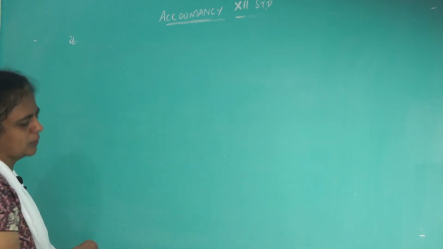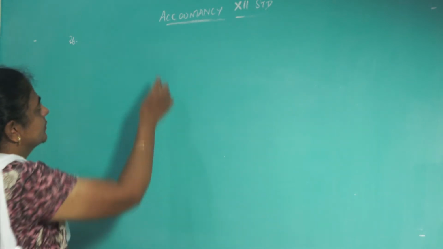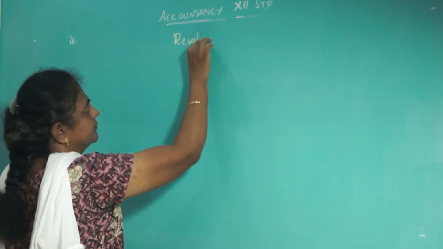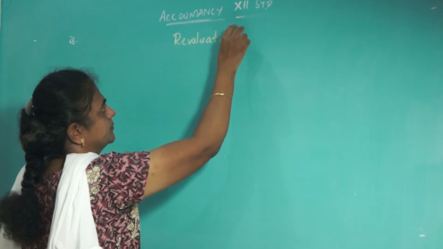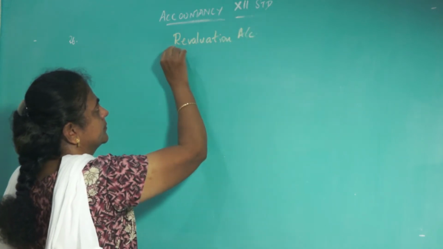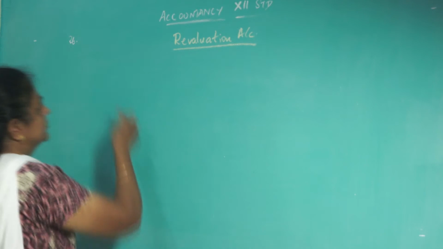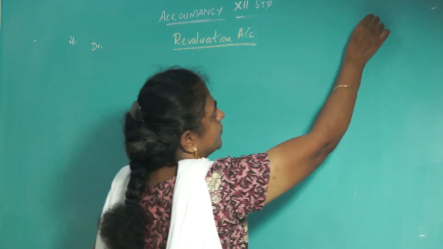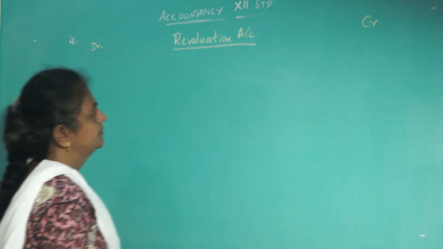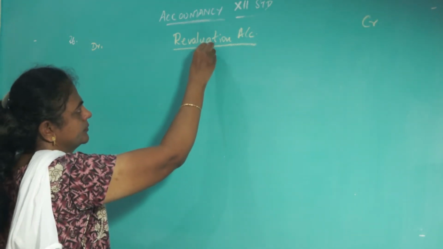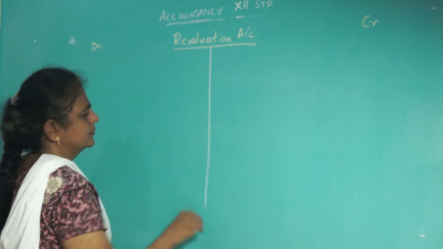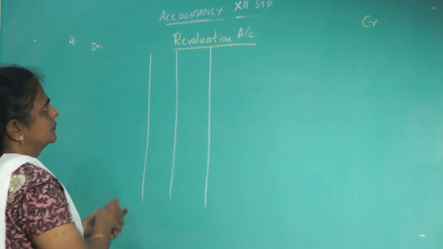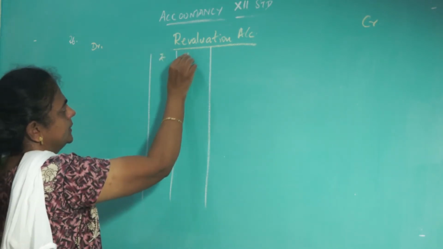So, revaluation account. Debit, credit, rupees.